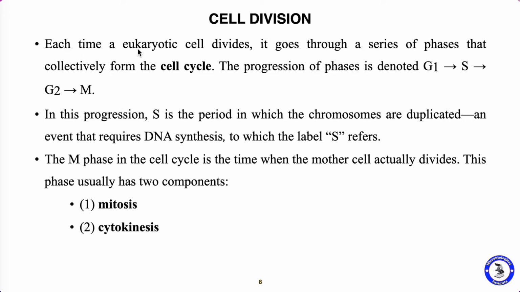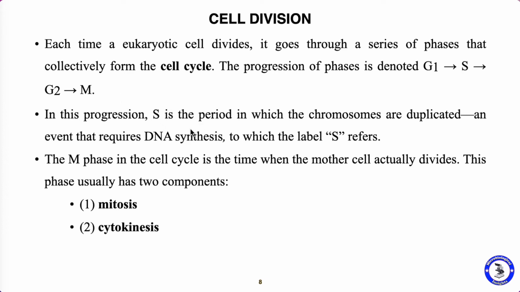Each time when a eukaryotic cell divides, it goes through a series of phases. So there are many phases in the eukaryotic cell division. This series of phases we term the cell cycle. The progression of phases is denoted as G1 phase, S phase, G2 phase and M phase.